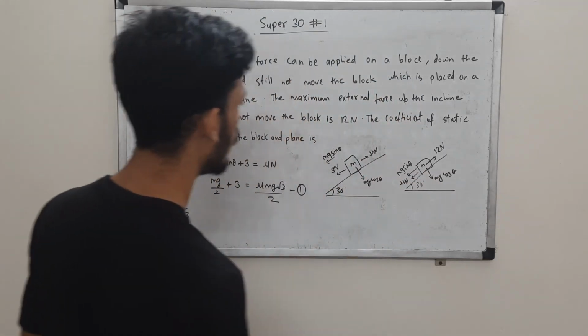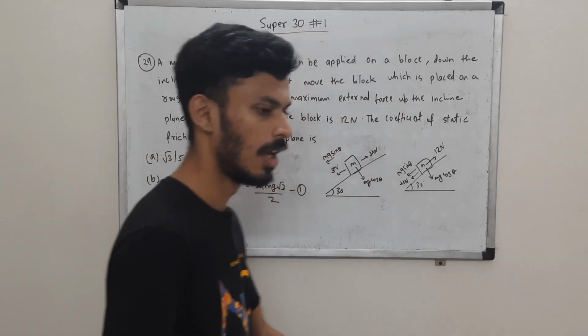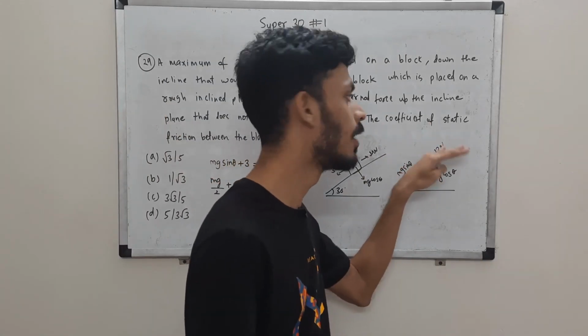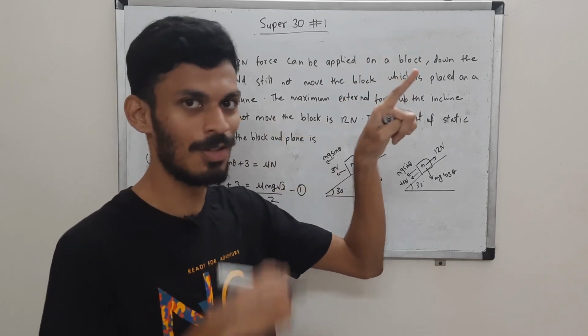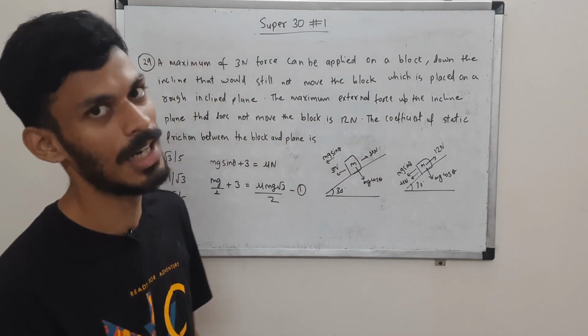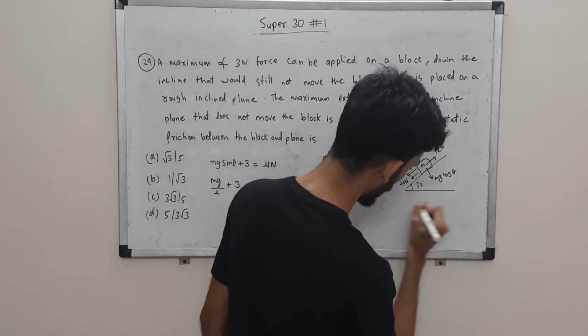Okay, so be very careful. See in what direction you are applying the force. See the tendency of motion. If you apply a force greater than 12 newton, 13 newtons, it will move upside, right? So the friction will act in the downward direction. Friction opposes motion or the tendency of motion. So friction will act in the downward direction in the second case.